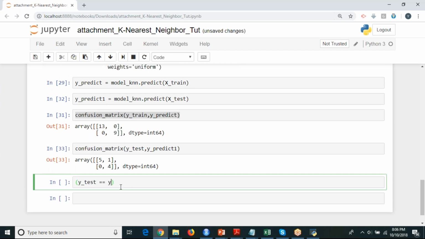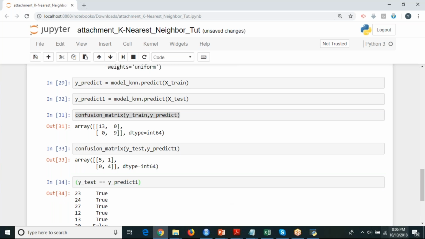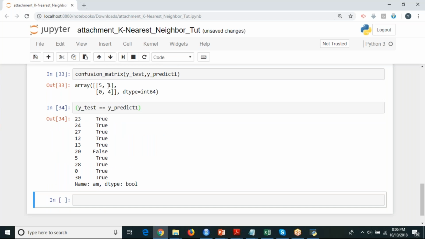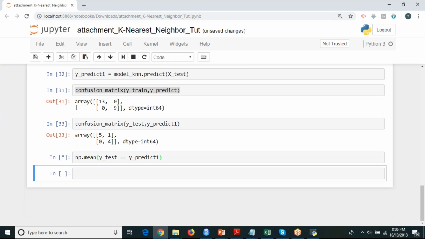Y underscore predict 1. See, true, true, true. Out of 10 records, you're checking wherever there is false. How many records are we having a false prediction? Here it is only 1, right? So your 20th record is having a false prediction. That's it. If you don't want to see this, you can use a function called np.mean.